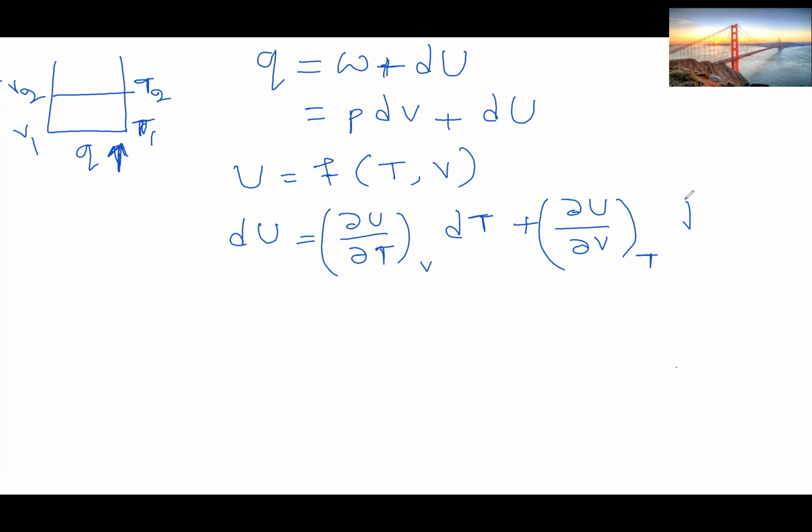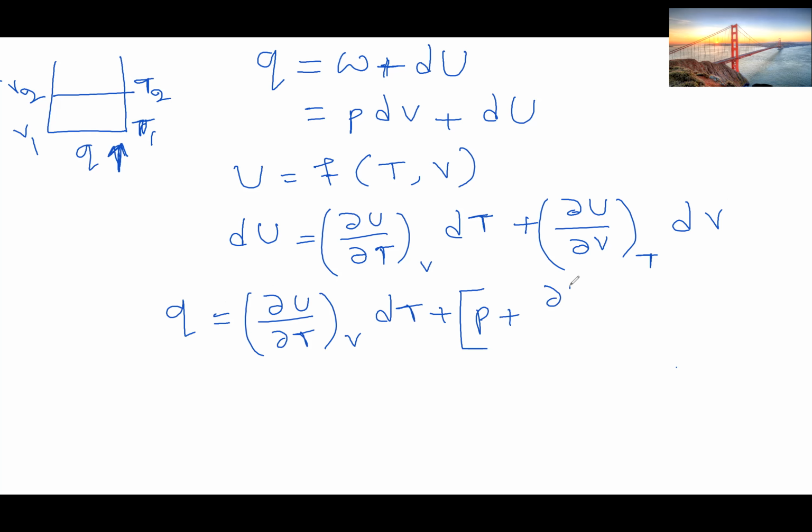As I mentioned, Q equals W plus dU, so I'm putting this over here. Q equals (del U/del T) at constant V dT plus, taking dV within the bracket, [P plus (del U/del V) at constant T] dV.